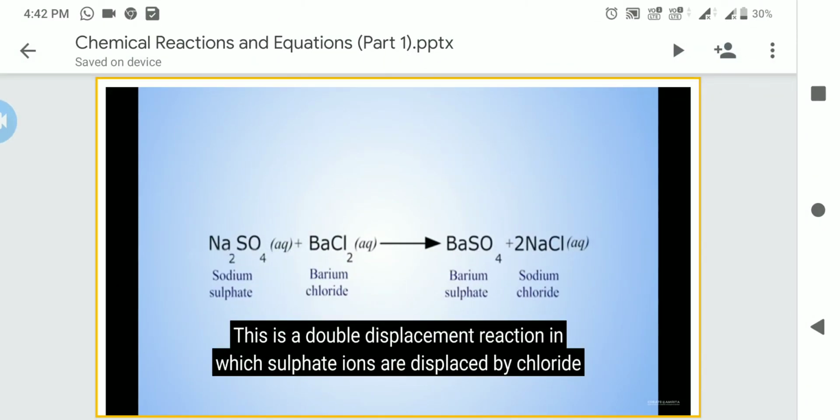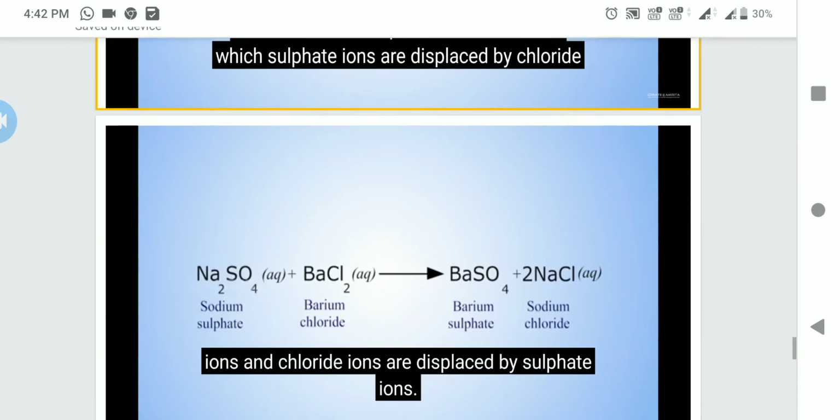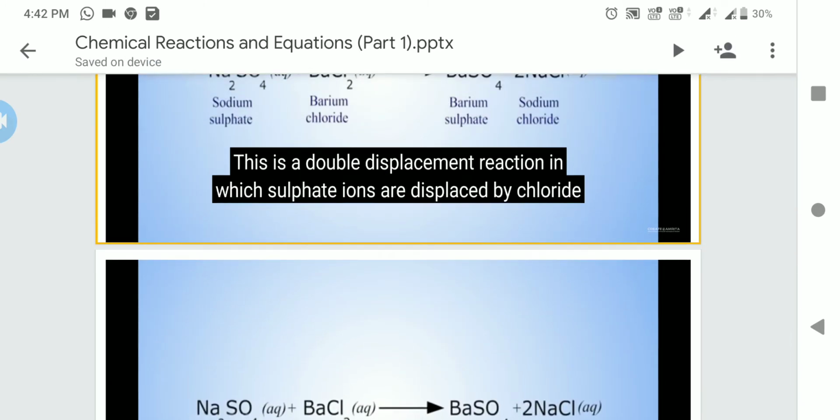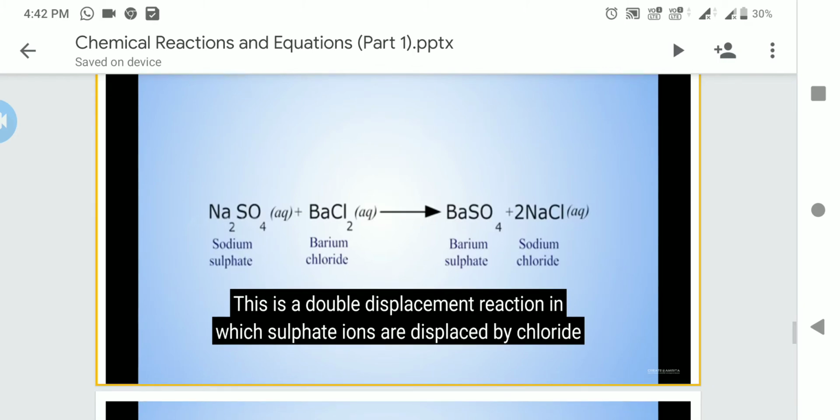They react together and form barium sulfate and sodium chloride. So here, since two compounds are decomposing, this is known as double displacement. They decompose and again displace. Now as I said, double displacement, what is the type of this reaction, how it takes place, and why we are calling it a double displacement reaction, I will be explaining in the further class.